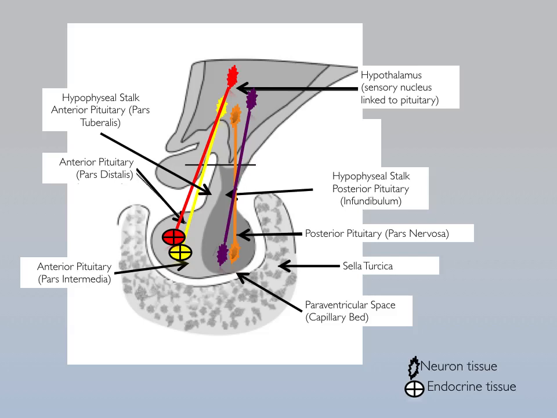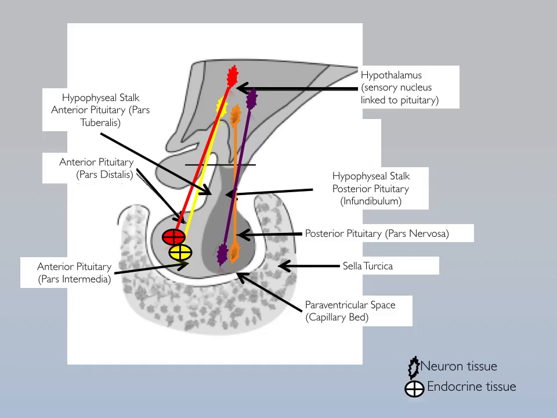In the anterior side, we have neurons that are going to be heading out into pars distalis, pars intermedia, as well as pars tuberalis. In those areas, we have 5 distinct classifications of cells, which will each be involved with the production of the various hormones we're going to look at here in a second. These include the thyrotropic cells, the lactotropic cells, the corticotropic cells, the somatotropic cells, and the gonadotropic cells.